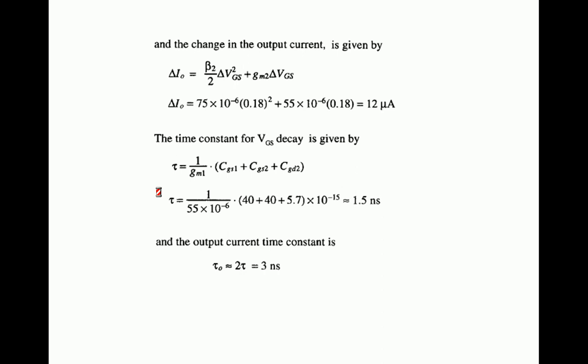For that, we replace the simple current mirror at high frequencies by considering parasitic capacitances. Next, we drew the equivalent circuit, analyzed the change in VGS, and then calculated the change in output current. We have done a simple example also on how to calculate the values. So this is the end of transient response.